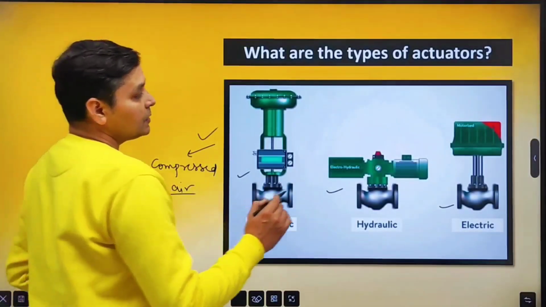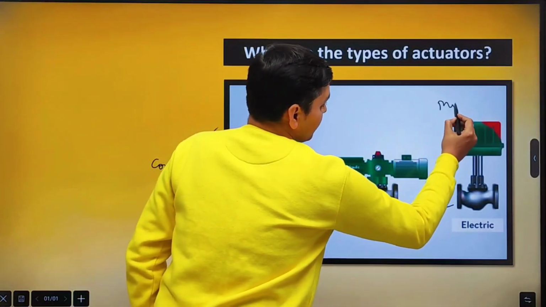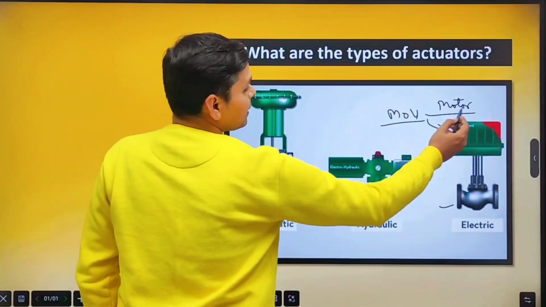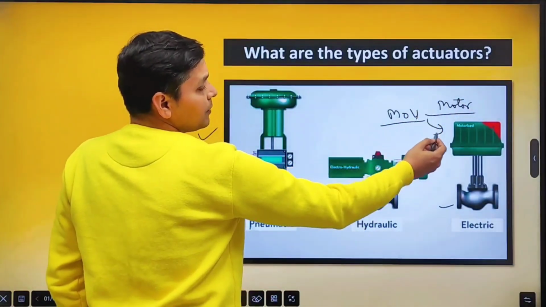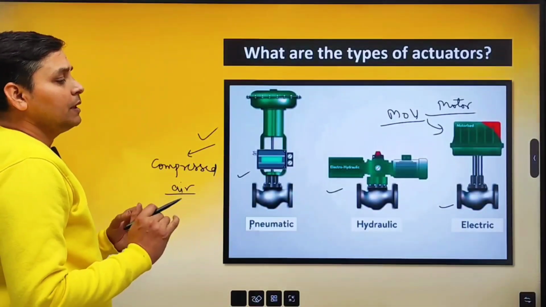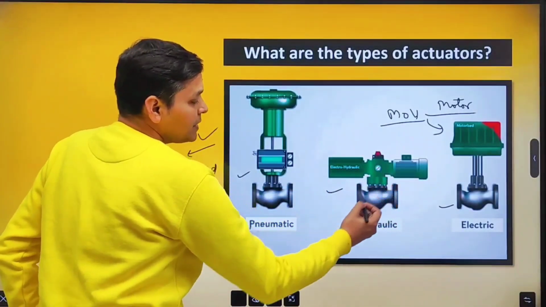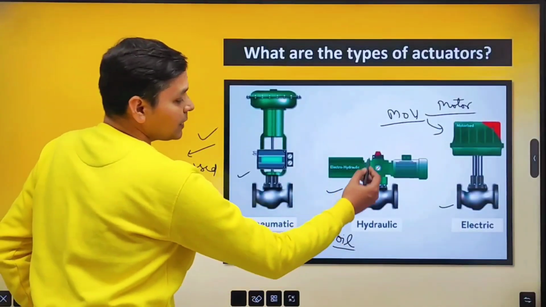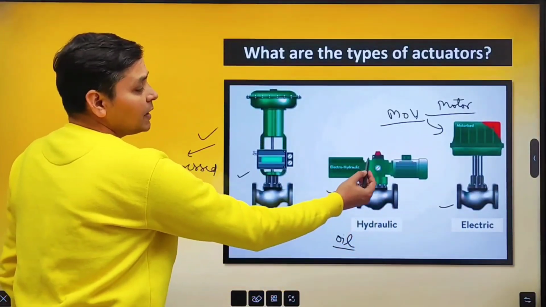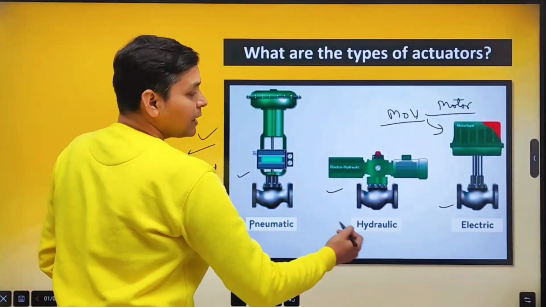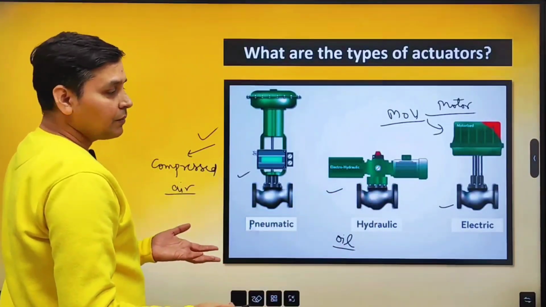And in electric actuator, we use a motor. Look friends, motor operated valves or motorized valves come under this category. If we talk about hydraulic actuator, hydraulic means oil. An actuator that is operated by the pressure of oil is known as hydraulic actuator. Hydraulic actuators are used for heavy duty valves where high torque is required.